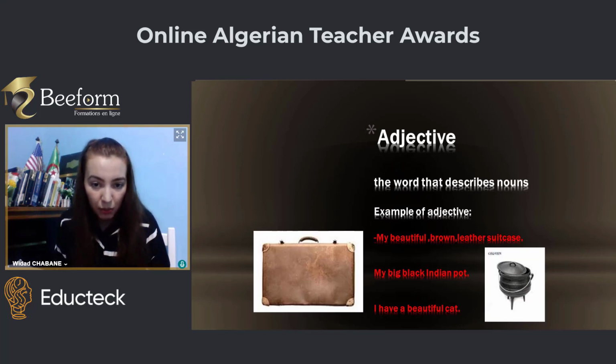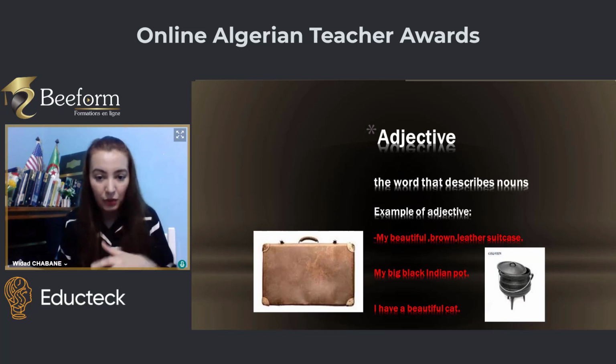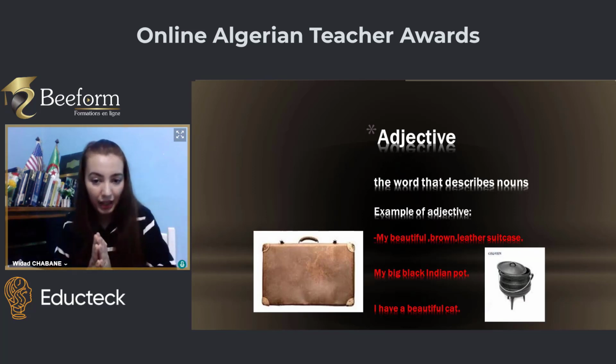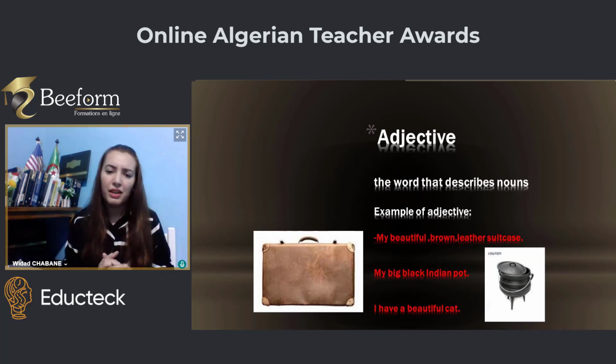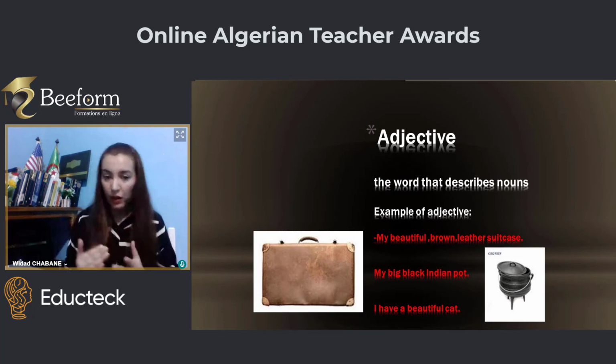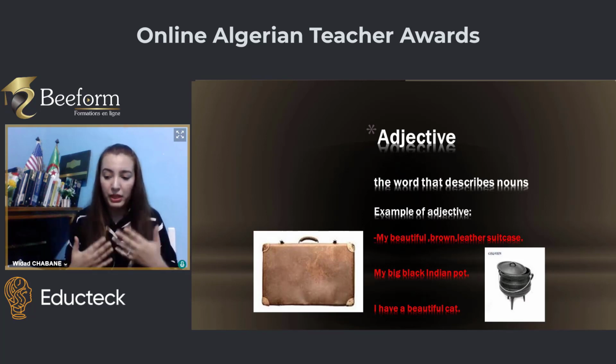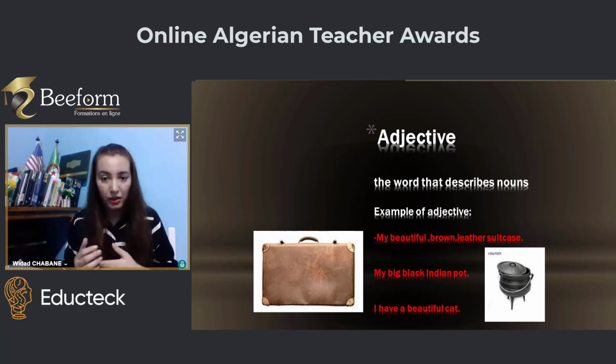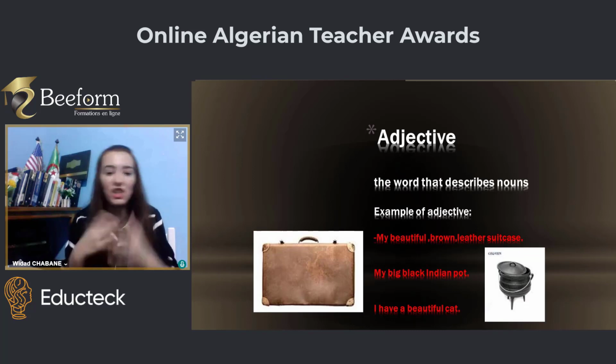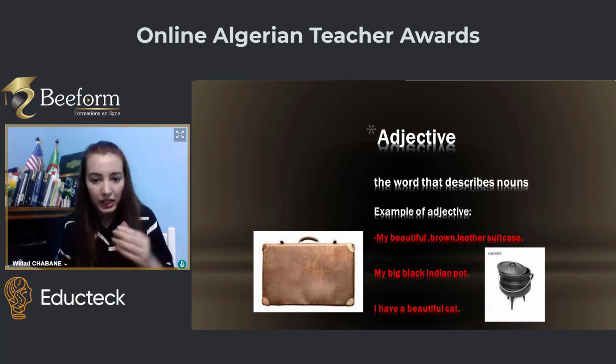A second example, my big black Indian pot. This is a pot. It is Indian, black is the color, big is the size. So you know that adjectives may be a kind of shape like circle, round, square, or a color like black, white, orange, or maybe a personality or a country like Egyptian, Indian. This is an adjective describing nationality. That's why we say big black Indian pot.